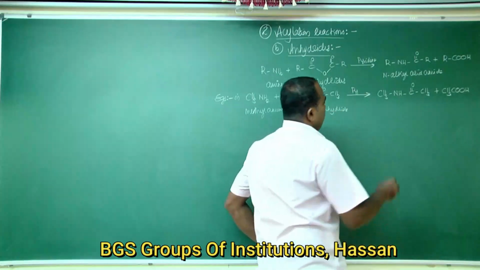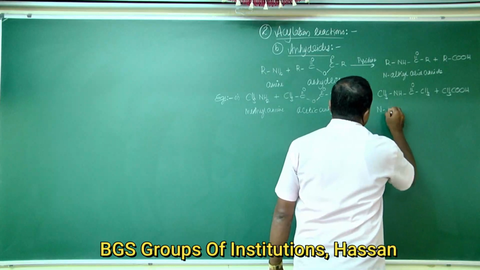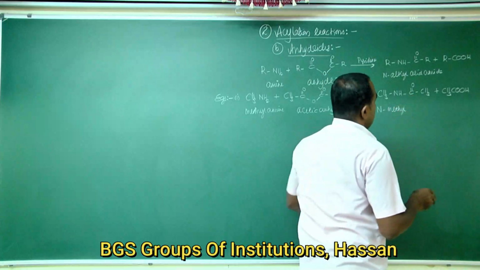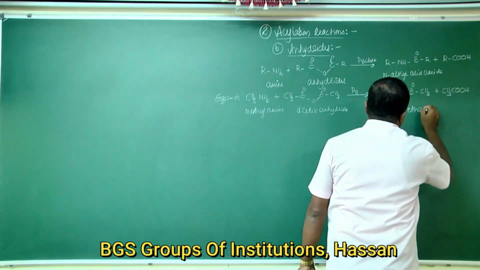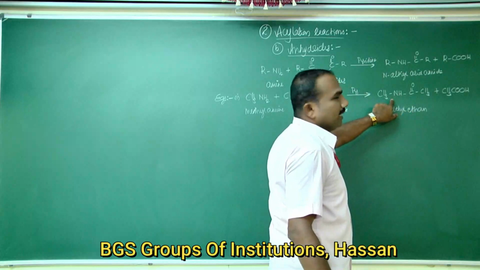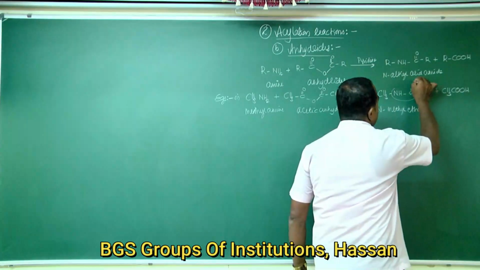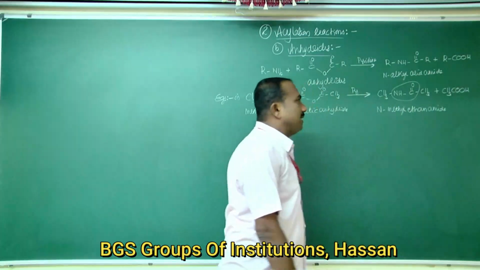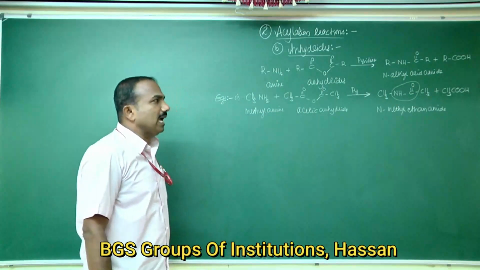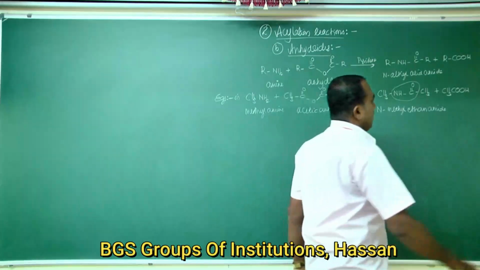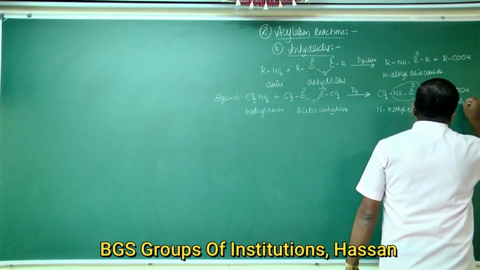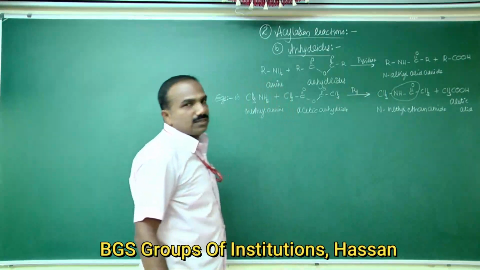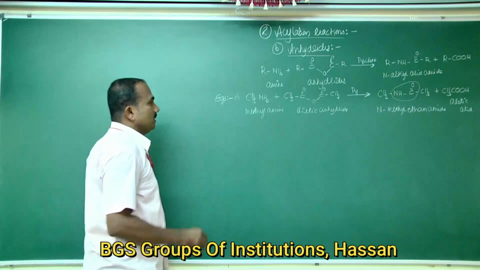This is N-methyl, with two carbon atoms, single bond linkages, ane, and CONH is the functional group for amides. Therefore, the product formed is N-methyl ethanamide, and the acid formed is acetic acid, an organic acid.